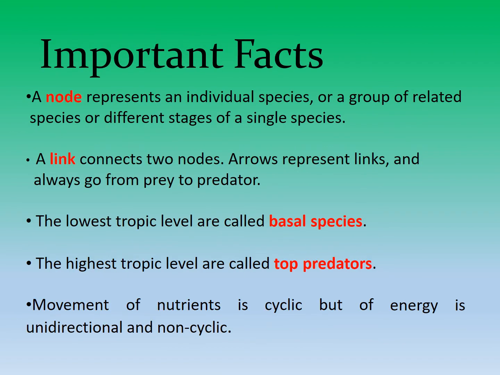Let us see some important facts about food web. A node or a joint represents an individual species or a group of related species. A link connects two nodes. The arrow represents link and always goes from prey to predators. The lowest trophic levels are called basal species and the highest trophic levels are called top predators. Movement of nutrients is always cyclic, but movement of energy is unidirectional, that is non-cyclic.